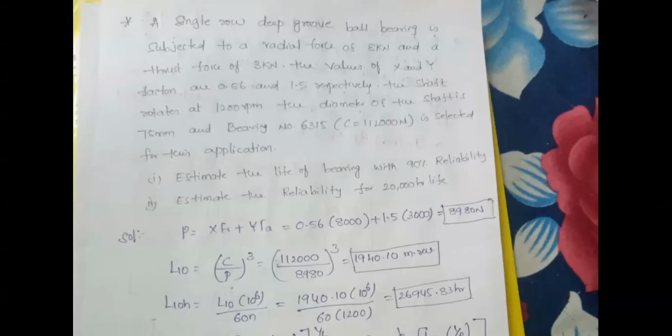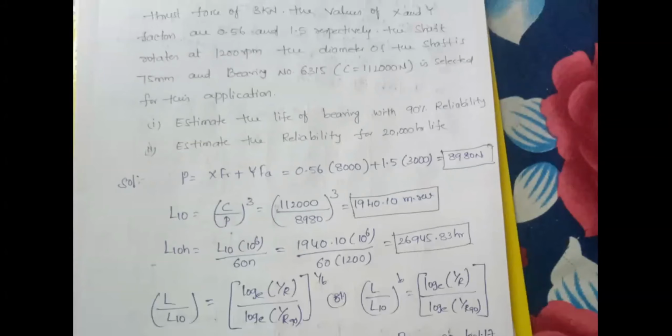Next, second point is you try to calculate the L10 value. That is the life of bearing in terms of million revolutions. Estimate the life of bearing here, that is mentioned clearly. You calculate the life of bearing. L10 equal to C by P whole power 3.